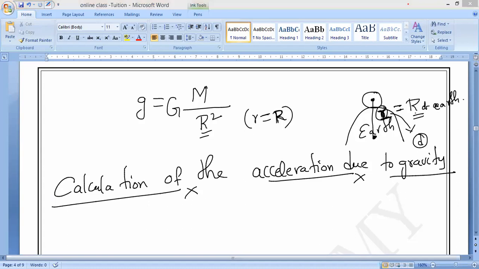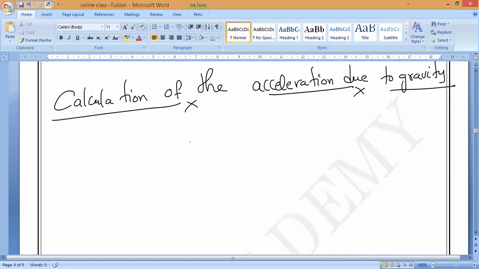So, acceleration due to gravity. What is the formula, guys? Please respond to me. G is equal to capital G into capital M by R square. Now write it. As we know the formula, small g is equal to capital G into capital M divided by R square.